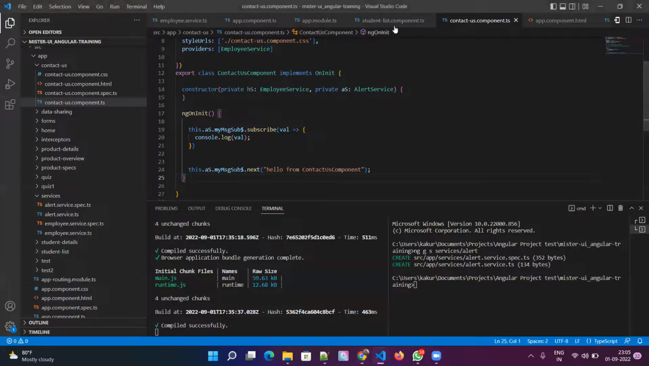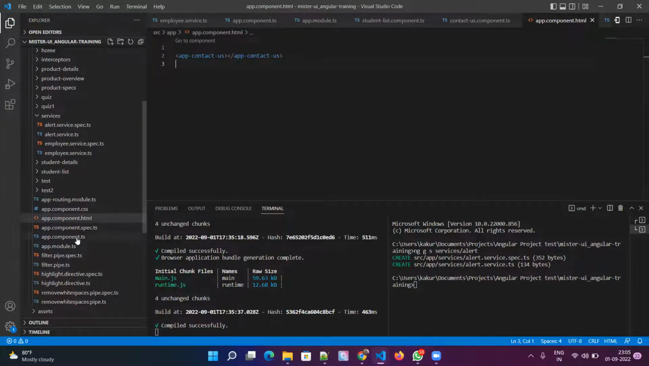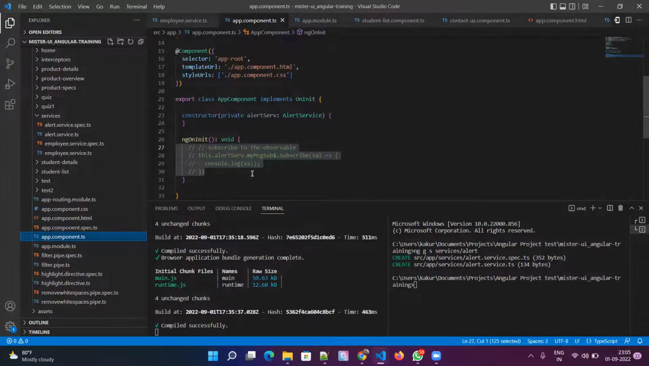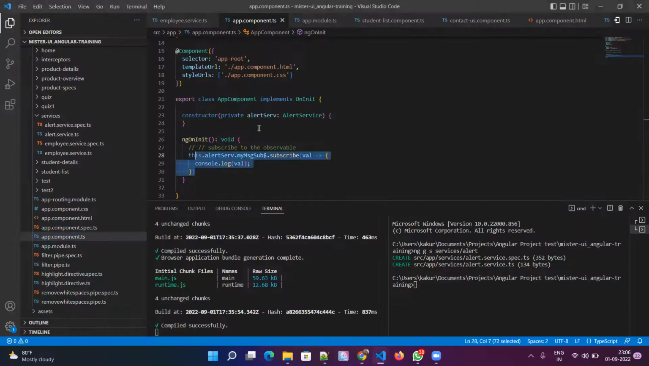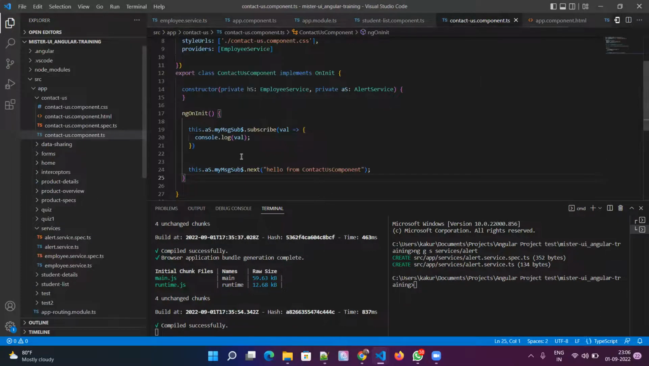Now let me go back to the app component, and in the app component, let me uncomment this code. So we should see two statements. Yes. So hello from app, contact us component. One is from app component and one is from contact us component. So two subscribers, but a single producer, which is contact us component. This one.